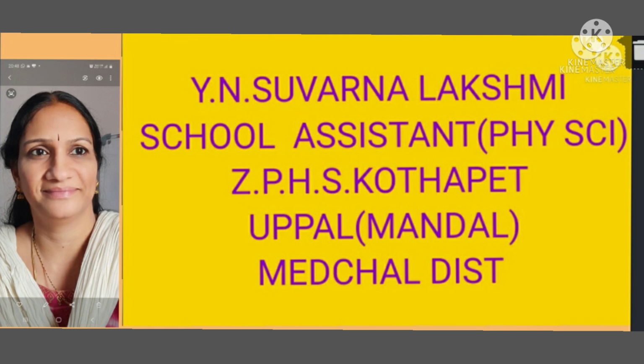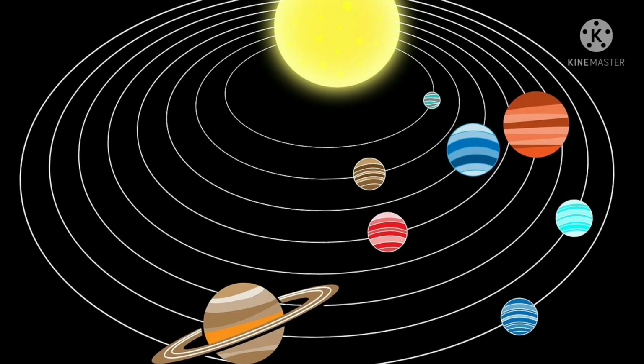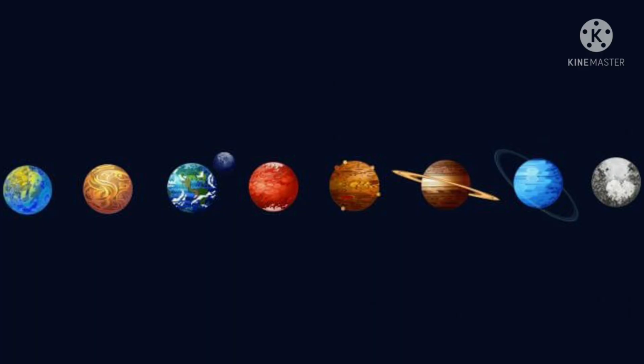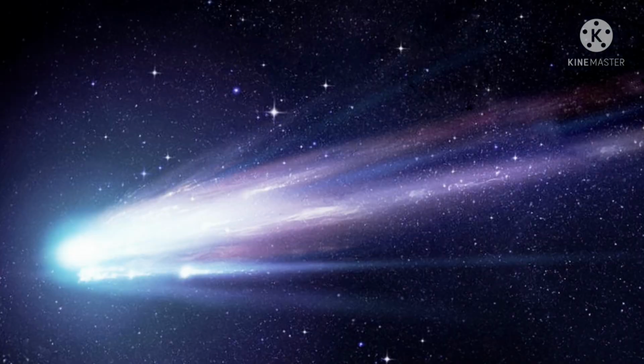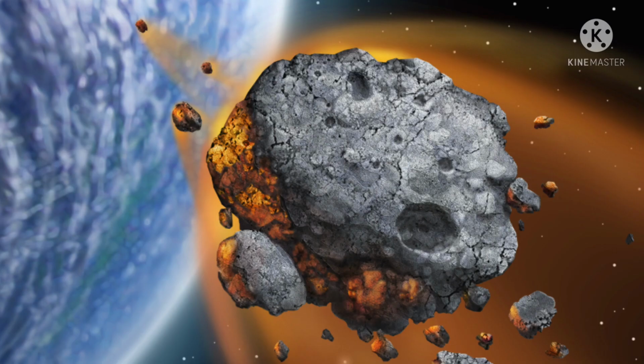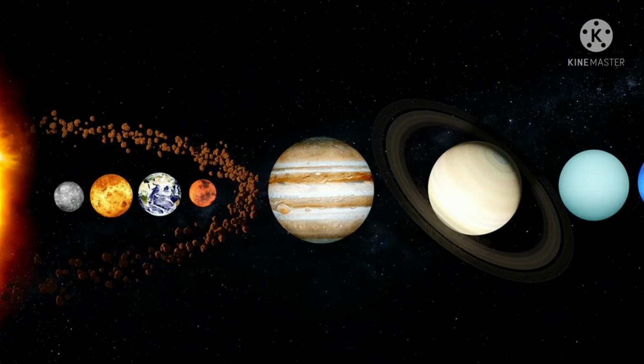Children, in this session we are going to learn about the solar system. The sun and the celestial bodies which revolve around it form the solar system. It consists of a large number of bodies such as planets, comets, asteroids and meteors. The gravitational attraction between the sun and these objects keeps them revolving around it.